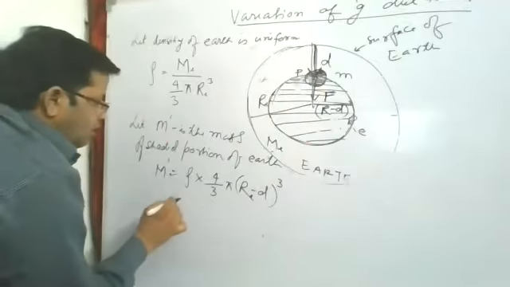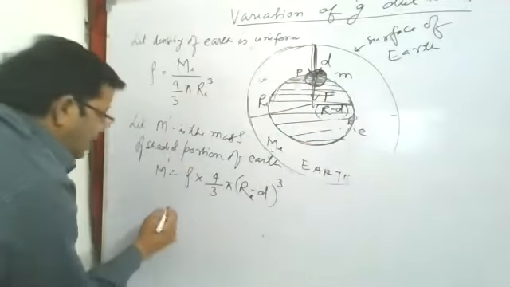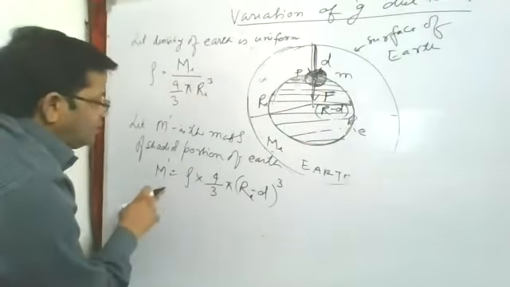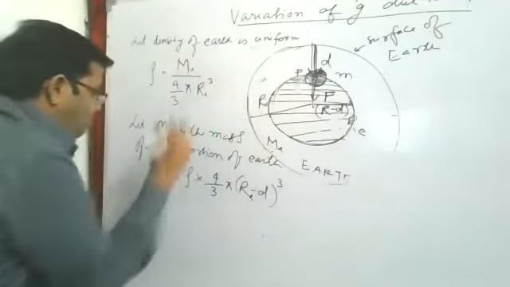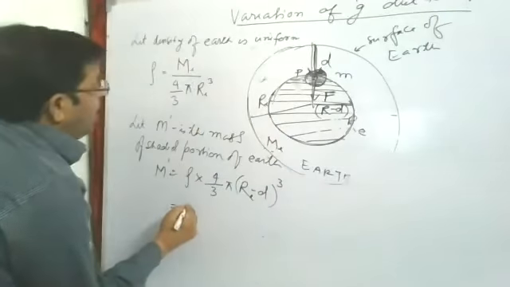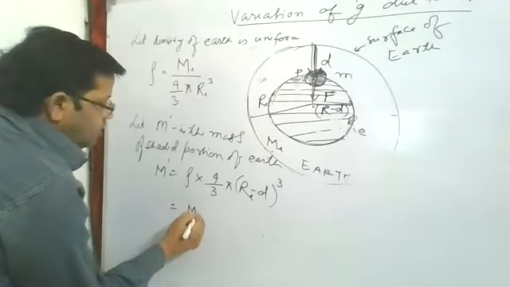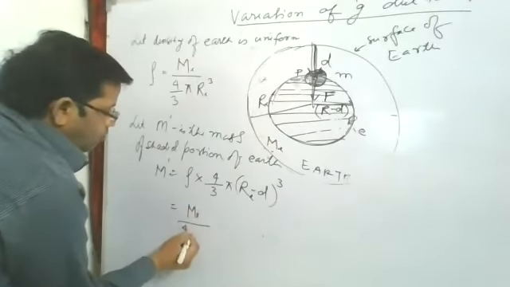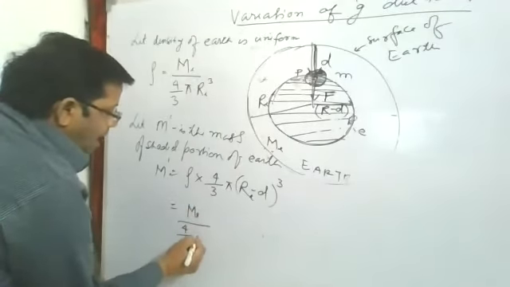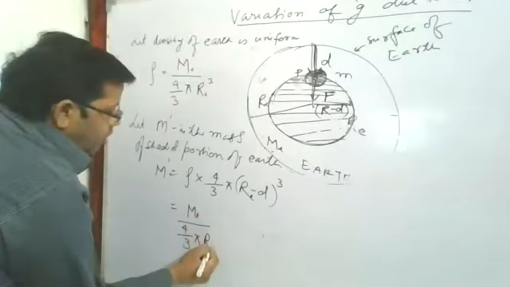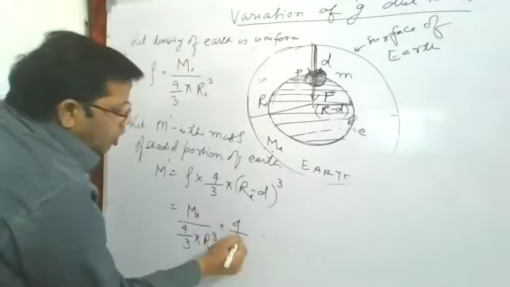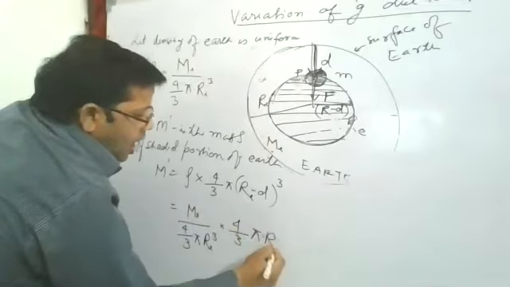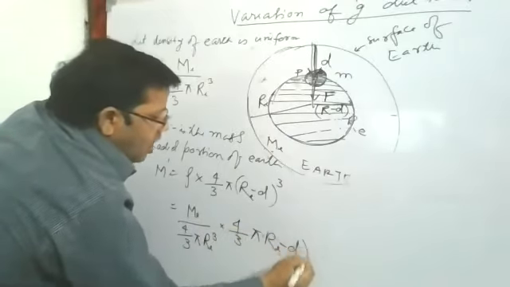Therefore, what is the value of rho, the density of earth? You know, mass is equal to density into volume of this portion, and density of earth you put from here: mass of earth by volume of earth, 4 by 3 pi radius of earth whole cube, into 4 upon 3 pi Re minus d whole cube.